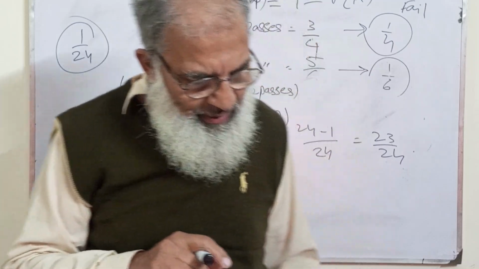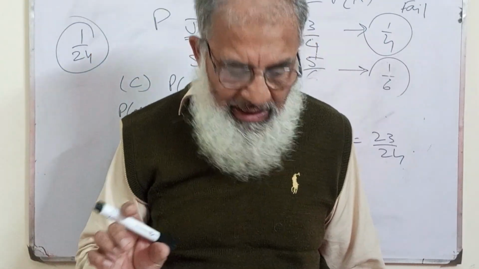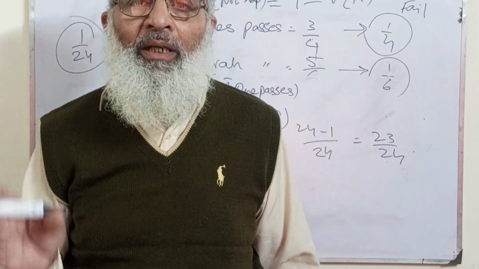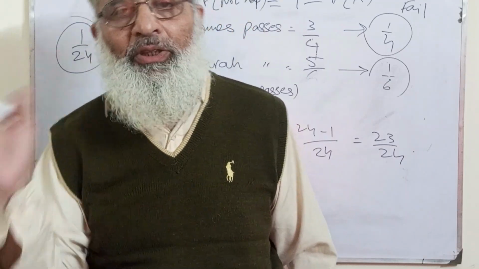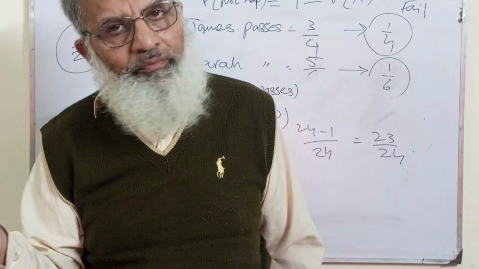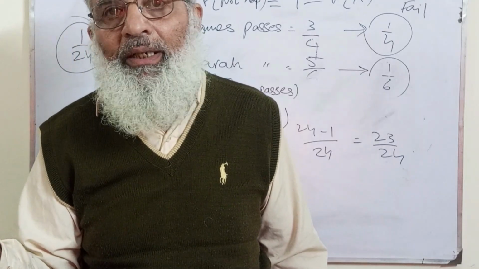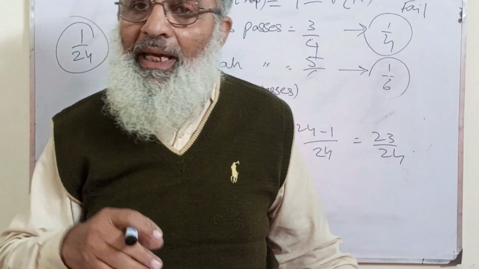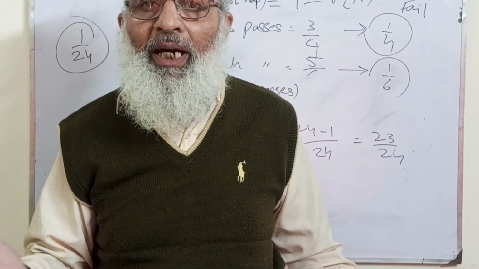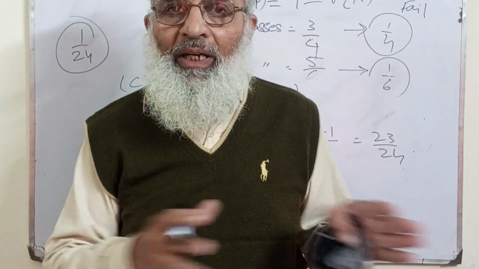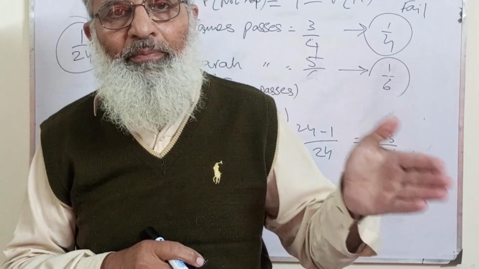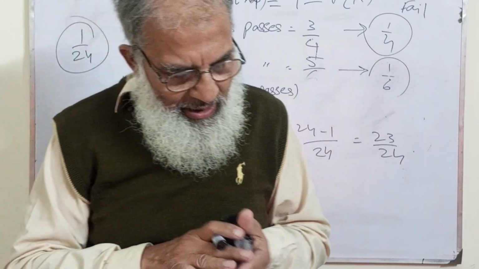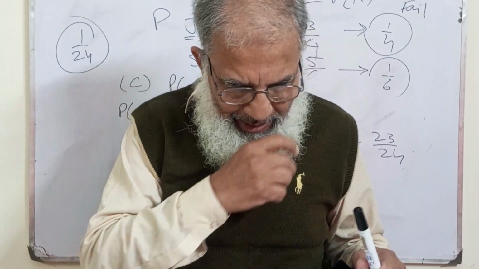Now this means that either James passes and Sarah fails, or Sarah passes and James fails. Because these are independent events, anything can happen over here, regardless of what has happened with Sarah or with James. So it is very easy now.